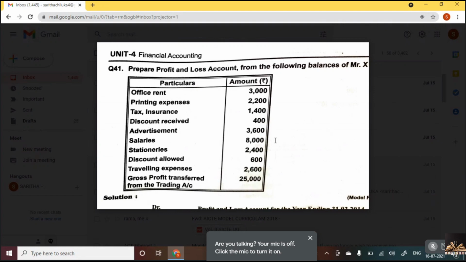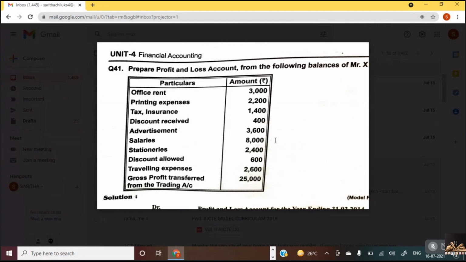Yes, 1,600. Take below the traveling expenses, to net profit transferred to capital account, 1,600. And put the totals, 25,400 in the debit side, 25,400 in the credit side. Close the balances. What do you mean by closing? Double lines below. Close the account. That's it. All of you got 1,600?